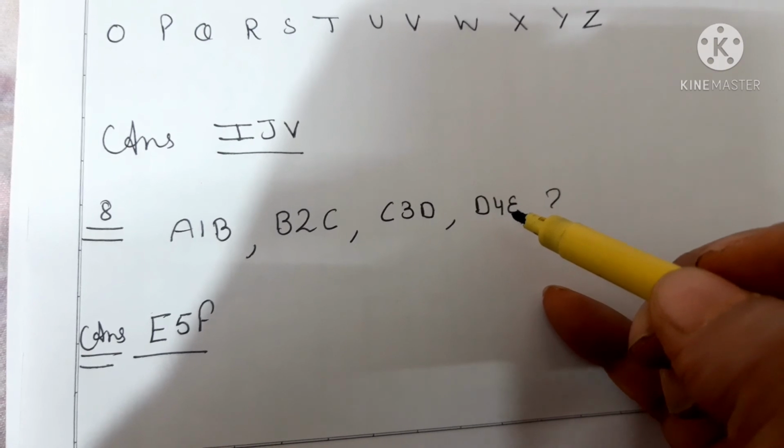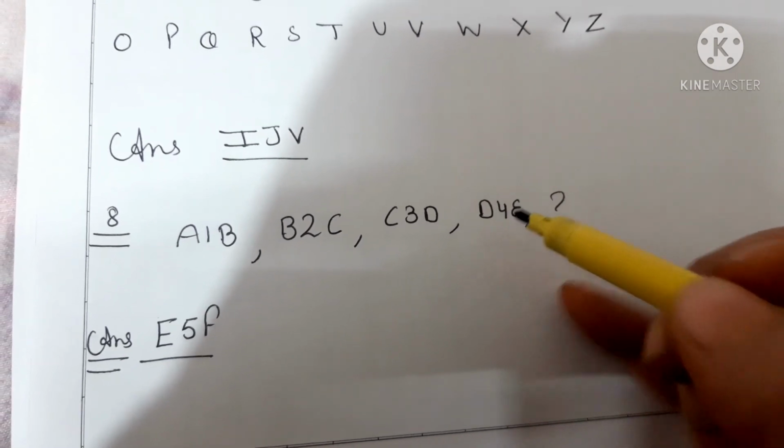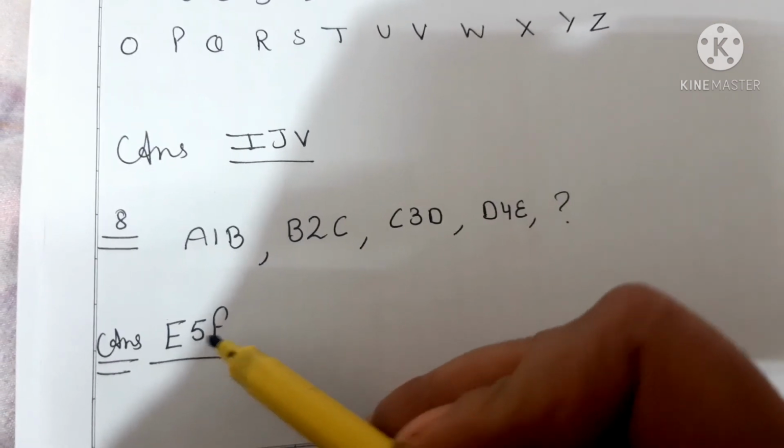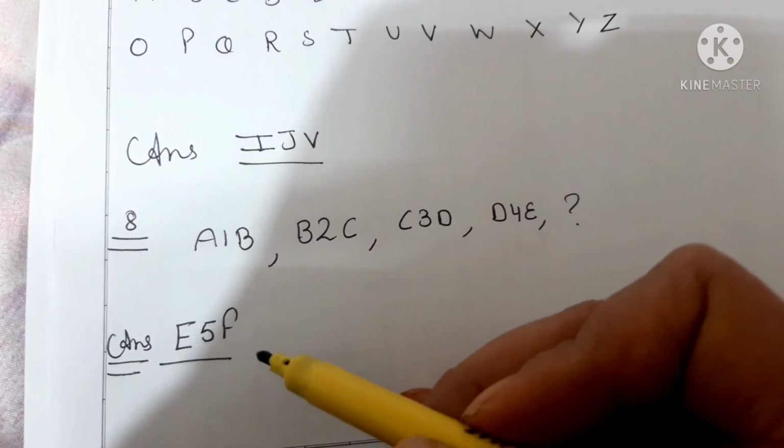Now E will be repeated, and in the alphabet series, E is at which position? E is at the fifth position. So we had written here E5, and the next alphabet will be F. So your answer is E5F.